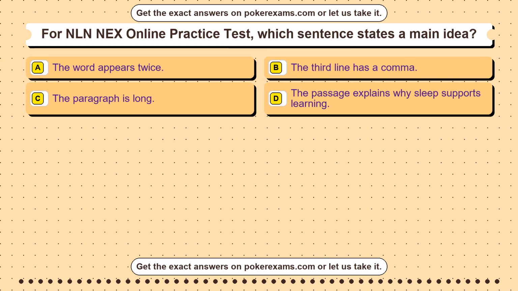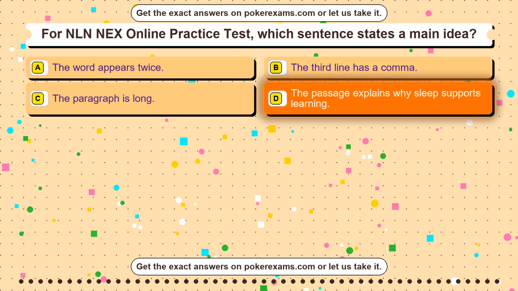Question 22. For NLN NEX online practice test, which sentence states a main idea? Option A. The word appears twice. Option B. The third line has a comma. Option C. The paragraph is long. Option D. The passage explains why sleep supports learning. The correct answer is option D.